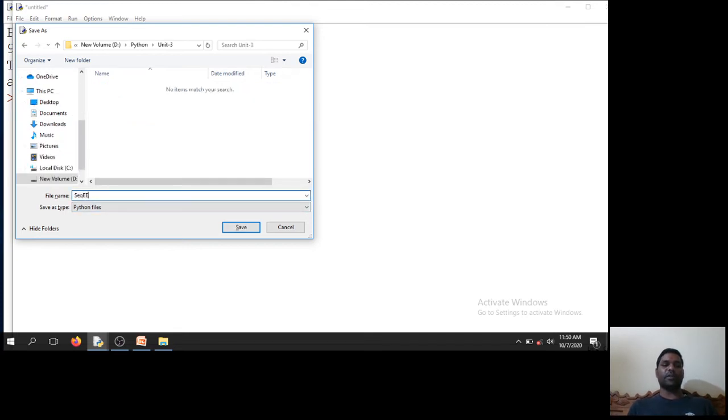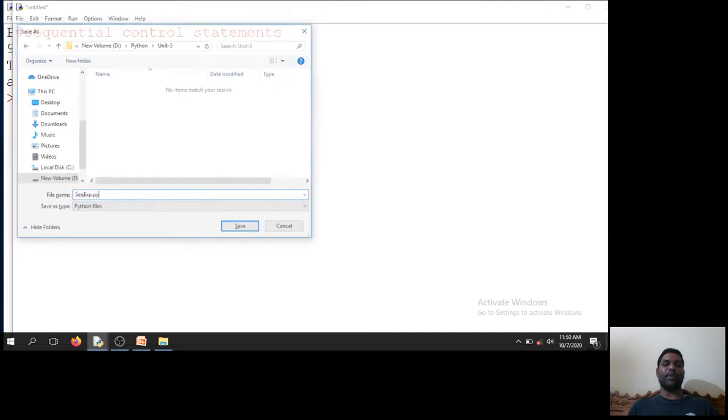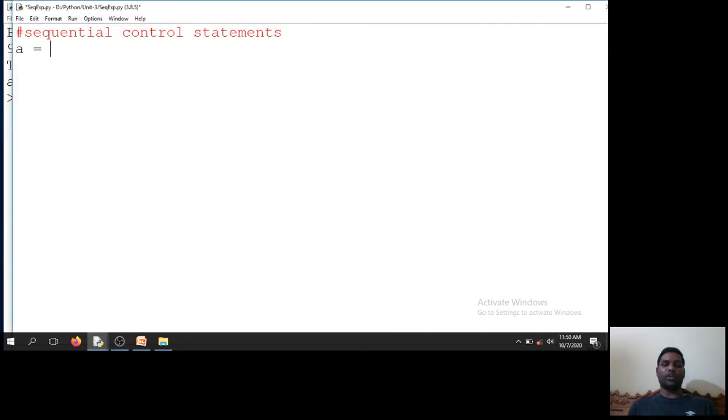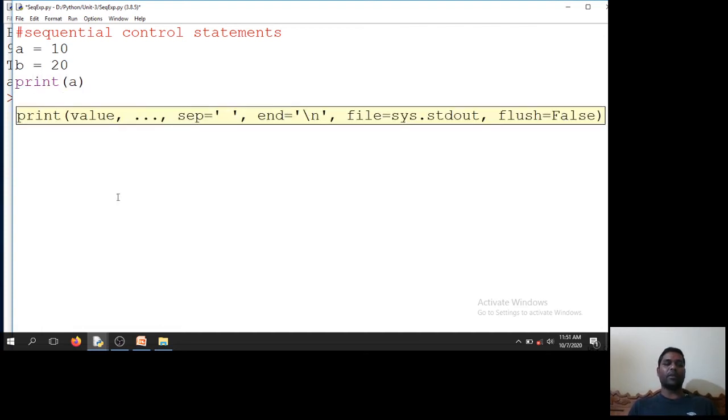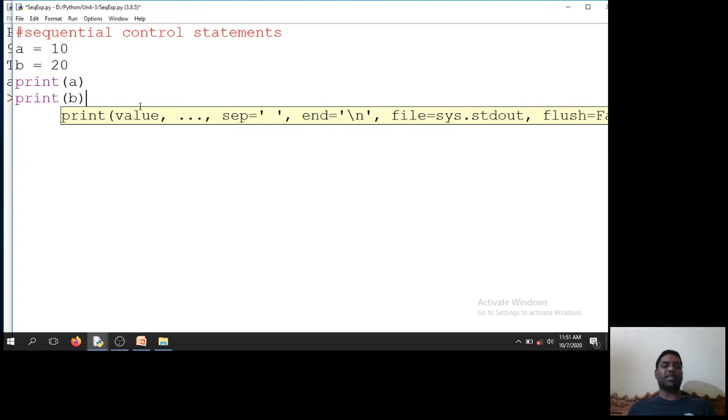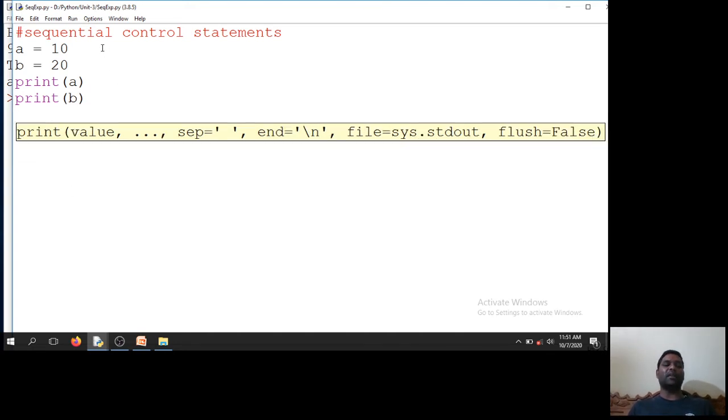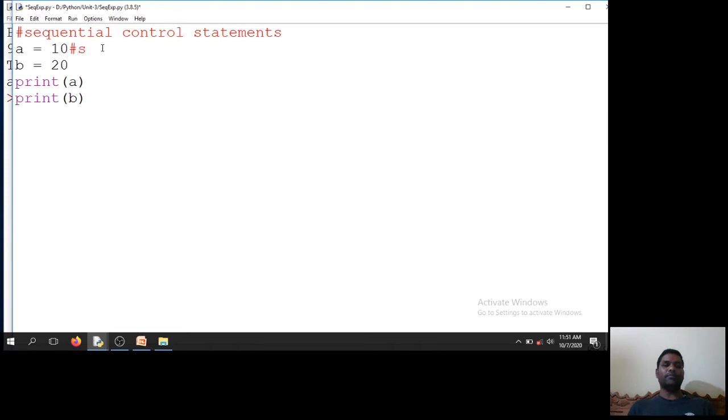sequential example .py. A is equal to 10, B is equal to 20, print A, print B. So these four statements are available in my file. This is statement 1, this one is statement 2, this one is statement 3, this one is statement 4.